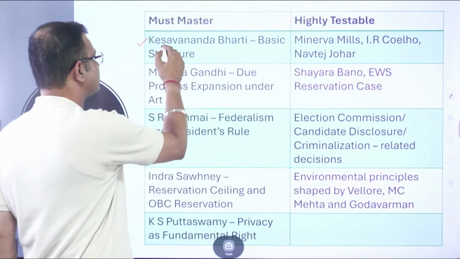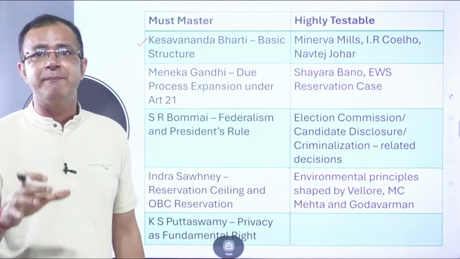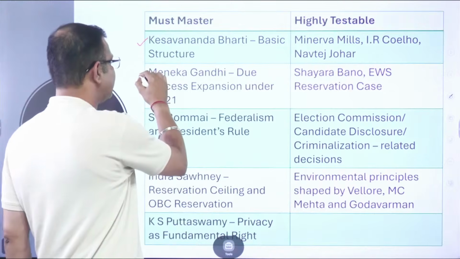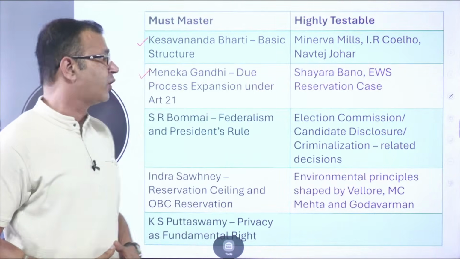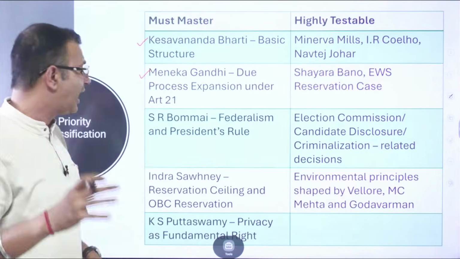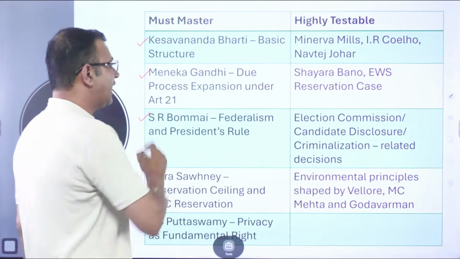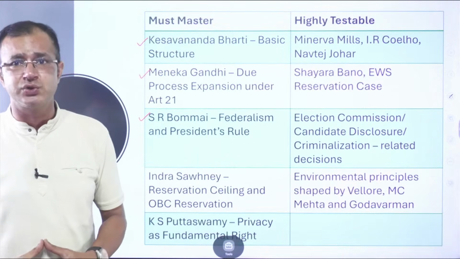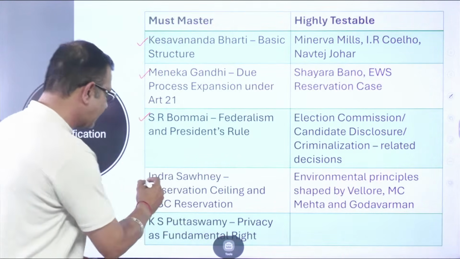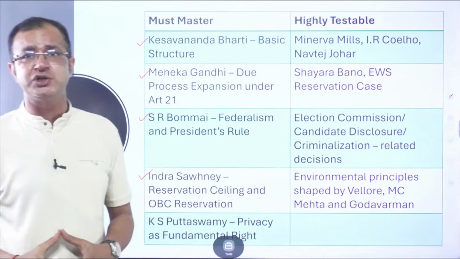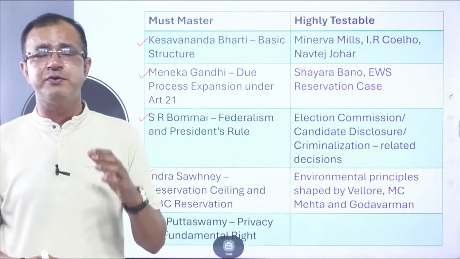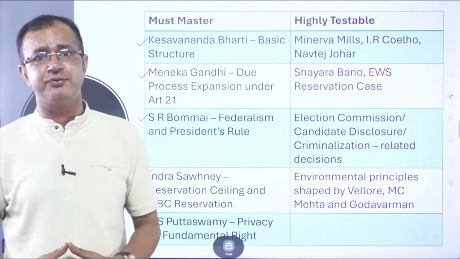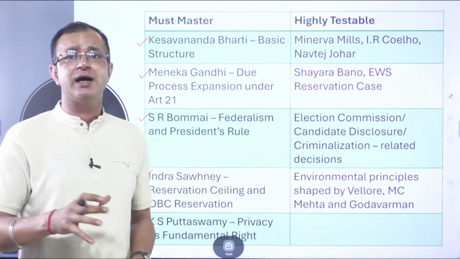For example, Keshavananda Bharati case. In this case, the basic structure doctrine was laid down by the Supreme Court. Then the Maneka Gandhi case, where the due process was expanded under Article 21. Then S.R. Bommai, very important because it deals with federalism as well as President's rule. Then Indira Sawhney case, in which the 50% ceiling on reservation was decided by the Supreme Court, along with extension of reservation to the other backward classes.